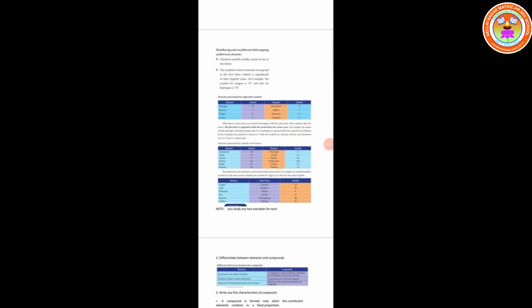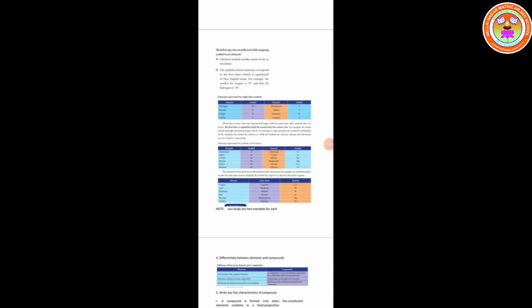The symbol of most of the elements corresponds to the first letter, capitalized, the capital letter of the English name.